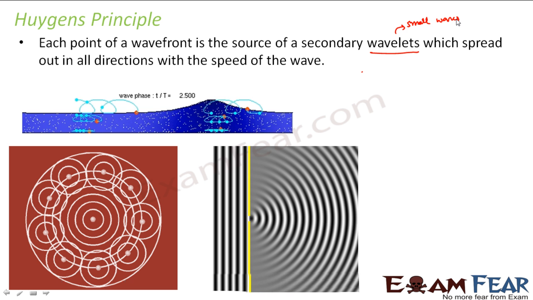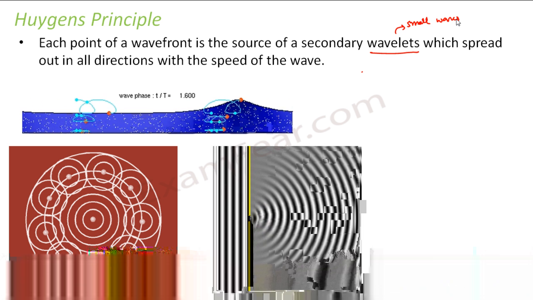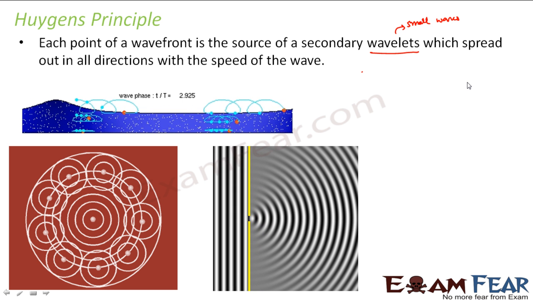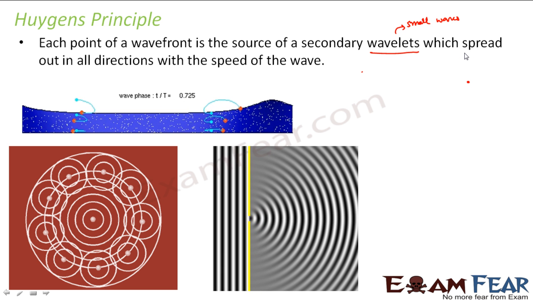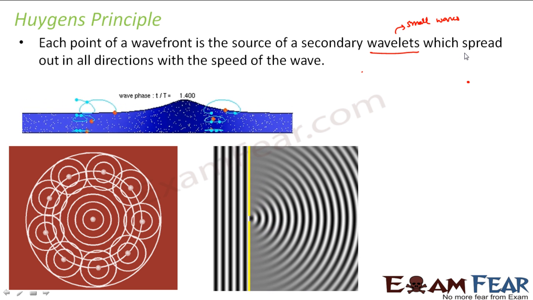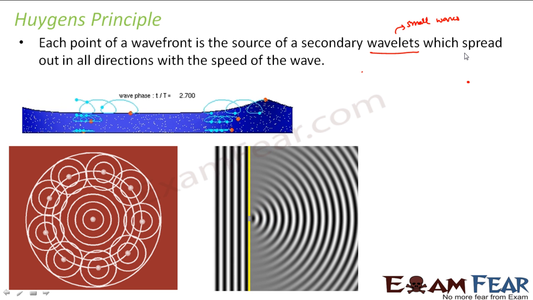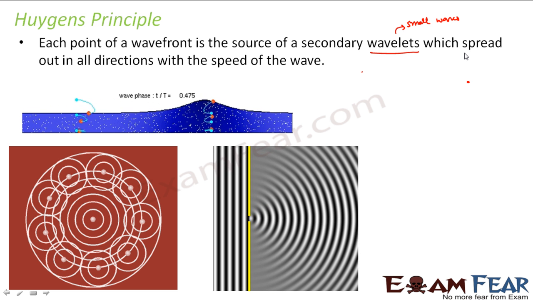Let us look at this example. This would be the best example to understand Huygens principle. You take a stone and throw it in water. What do you observe from the top? Let us suppose you are standing on a hill, and from that hill you can see a river below.